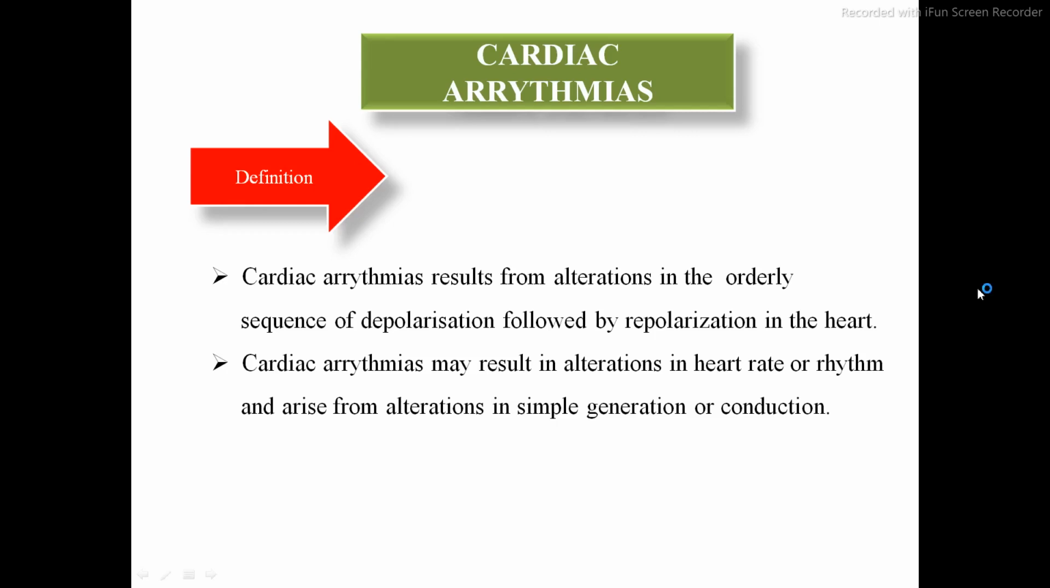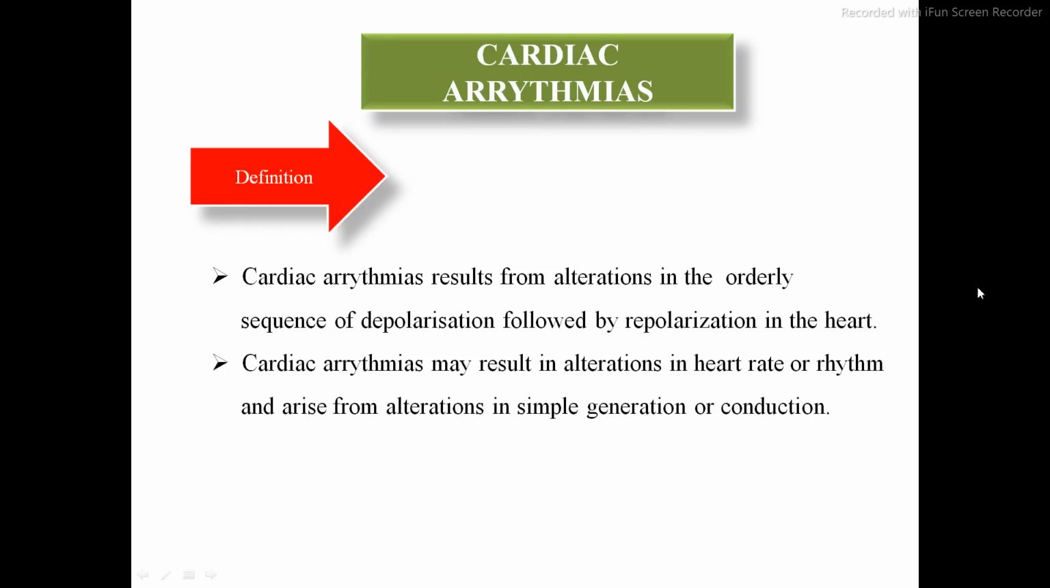As we know, who is the pacemaker in the heart? That is the SA node. The SA node is called the pacemaker. Why is it called a pacemaker? Because it generates the impulse, and the impulse passes through the AV node, and from the AV node it passes through the bundle of His and Purkinje fibers, and later on ventricular contraction takes place. So this is the flow of the impulse.